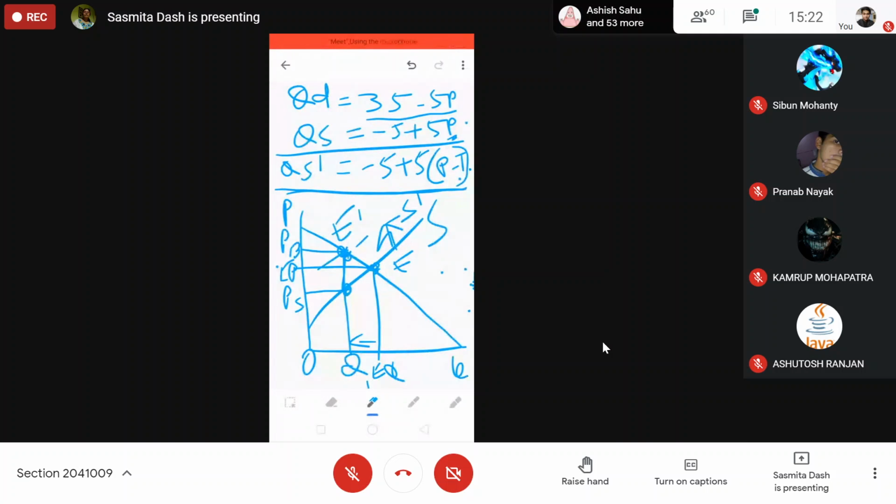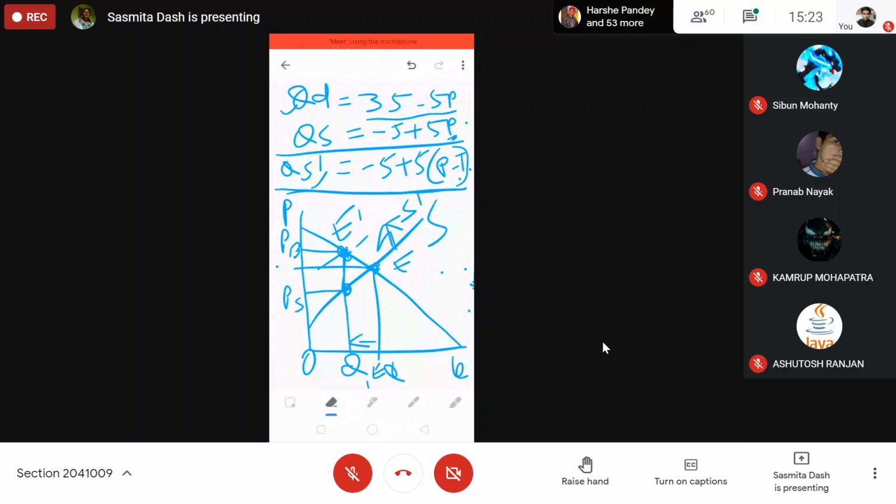How will you calculate the PB? Now from this equation, tell me what the PB will be. Solve it. You are getting a new equilibrium point from the original demand curve and the new supply curve. So with this one and this one, how much will PB be now, and how much will the new quantity be?